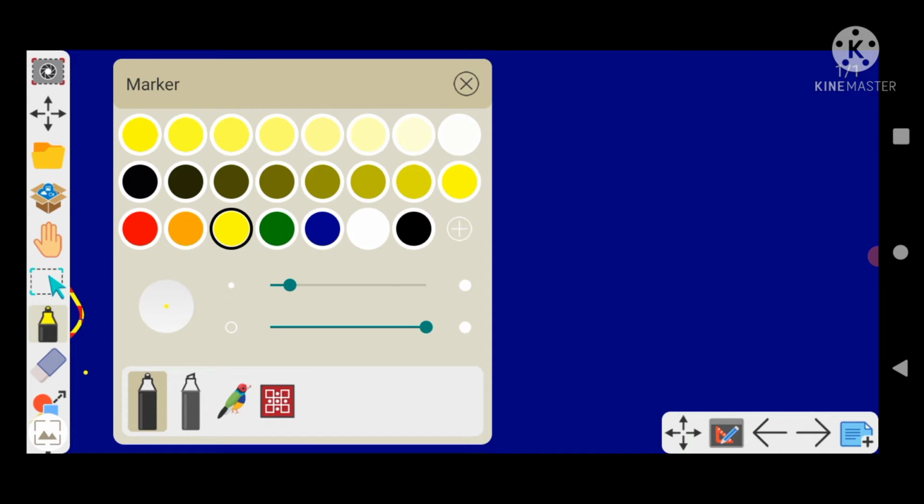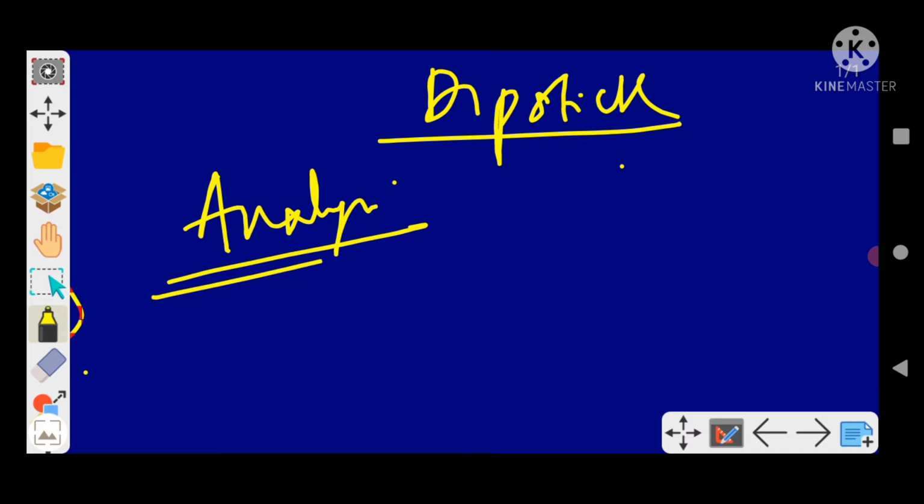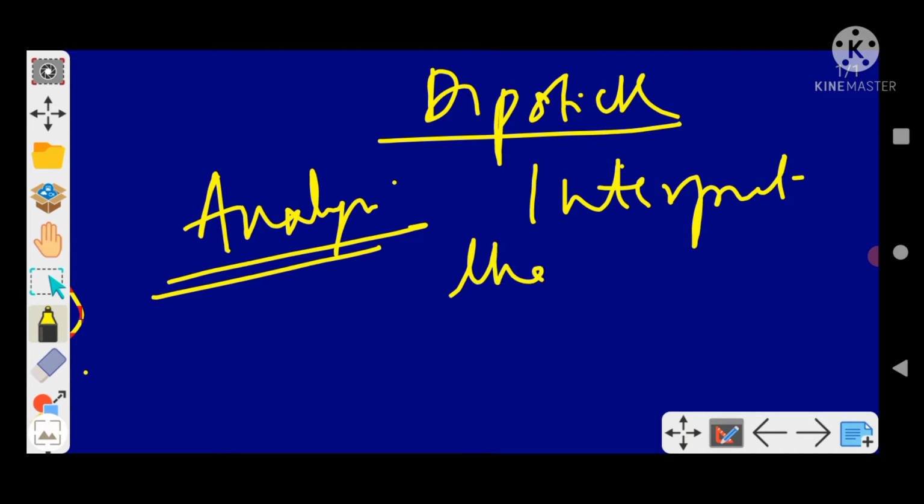So first, let's take this dipstick. In dipstick, mainly what is asked in your exam is dipstick analysis. They may ask you to interpret the proteinuria result.